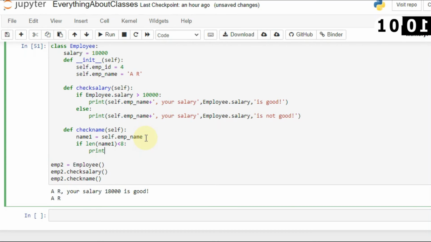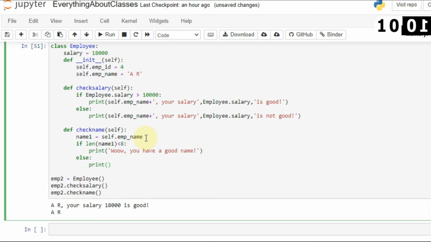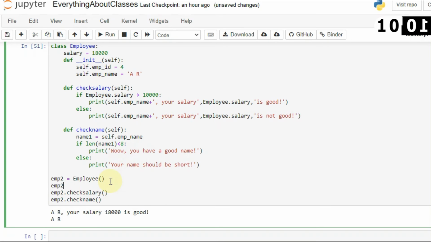So I will say print, wow, you have a good name. Okay, and what if you want else? I will not say that you have a bad name, because it will not sound good. Instead I will say that your name should be short. Okay, and let's run it again. Now I will change this employee to name only. I will not change the ID value, I will only change the name.